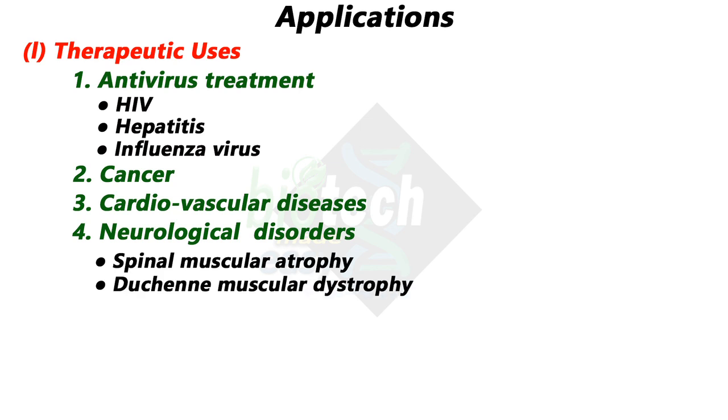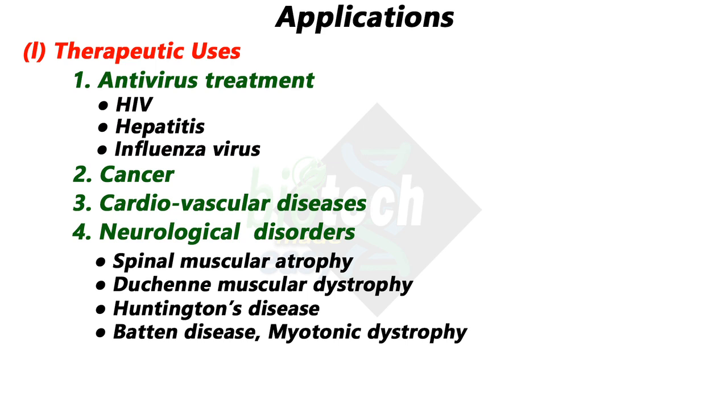Duchenne's muscular dystrophy is a lethal neuromuscular disease caused by alteration in the dystrophin gene. AS drugs are underway or in advanced clinical trials. Huntington's disease is an autosomal neurodegenerative disorder. In this case also the drug is under clinical trial.